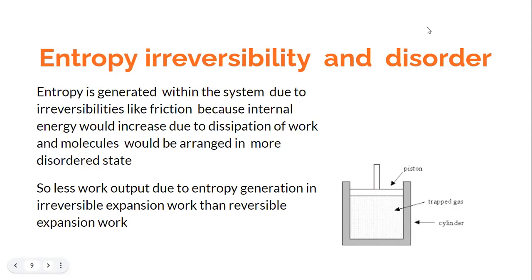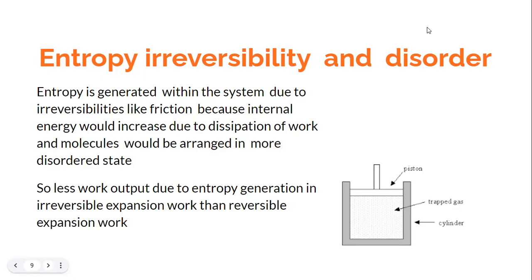Because what happens is that because of friction, the work would be dissipated in the form of internal energy. That is, it would be wasted in the form of some internal energy increase, and because of that, the molecules would be arranged in a more disorderly state.